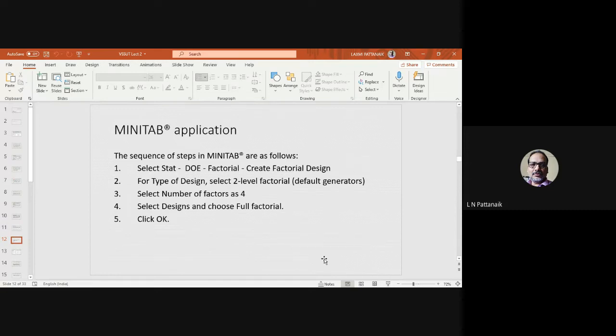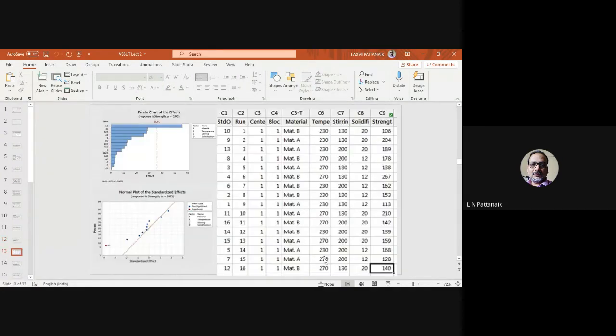Then you have to select full factorial. If you do not select full factorial, then you will have options like number of experiments 8 or 4. Then you have to hit OK. So this is the screenshot that you will get. Let me explain it. This is the output that you will get.